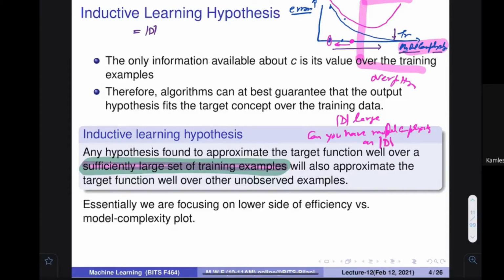Here I was saying the error is zero only because your model complexity is equal to the data size. So if my data size is very large, can you make the model complexity equal to the data size? Answer is yes.